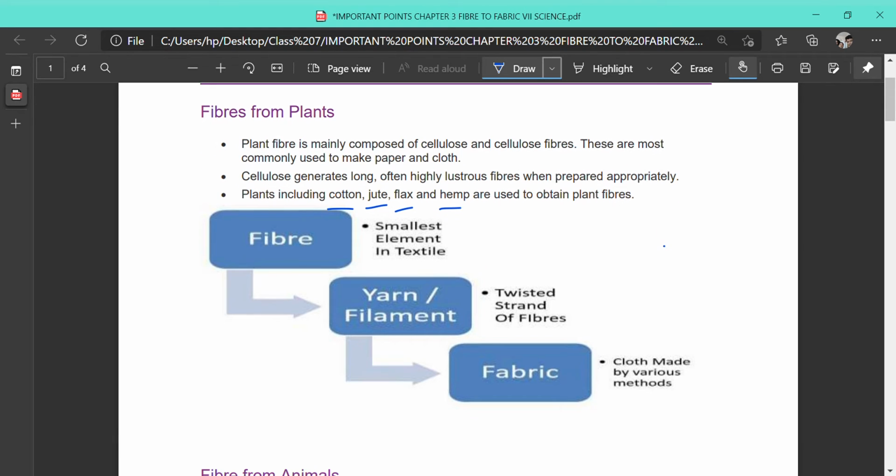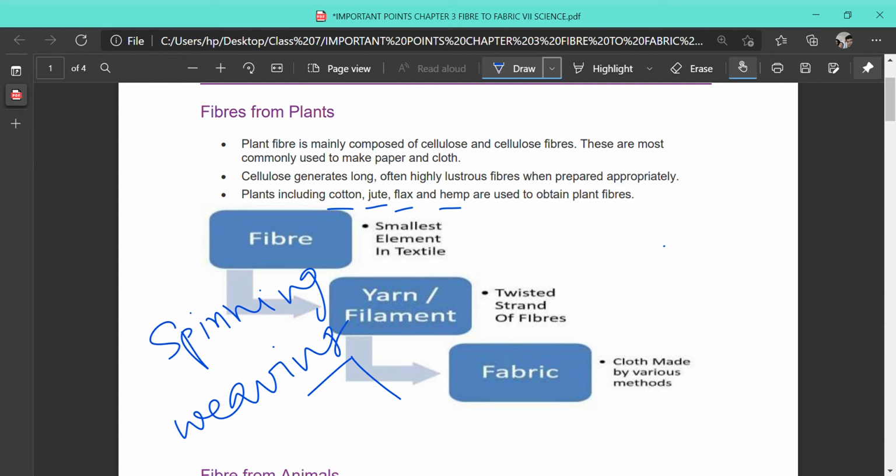The various processes that you have learnt earlier are the steps for making fabric: fiber is first made into yarns, and yarns are then made into fabric. Fibers are made into yarn by a process. What is it called? It is known as spinning. And yarn is made into fabric in two ways. What are they? We have learned in the earlier classes: weaving and knitting. What is weaving? When we use two sets of yarn to produce a fabric, that is called weaving, and when we use one set of yarn to produce fabric, it is known as knitting.